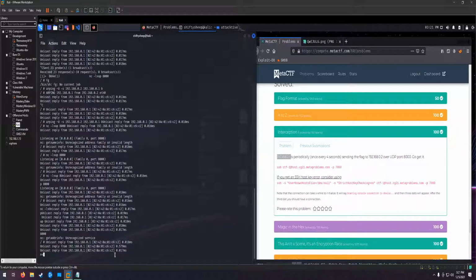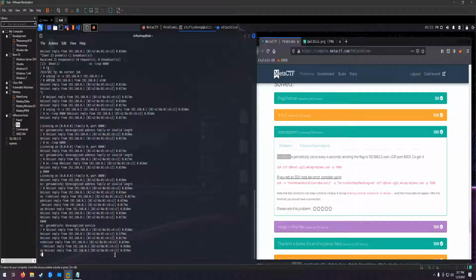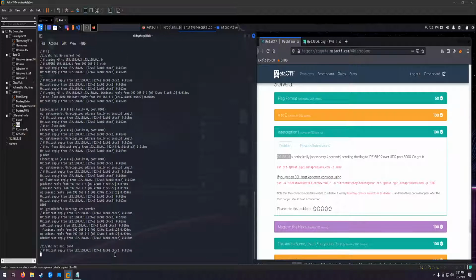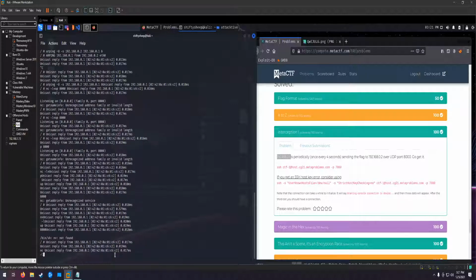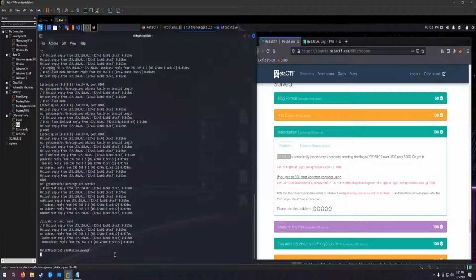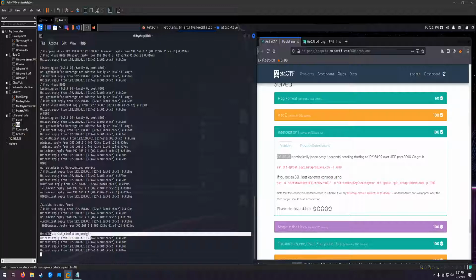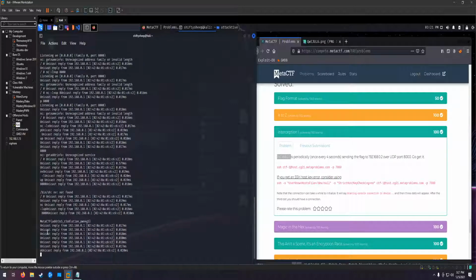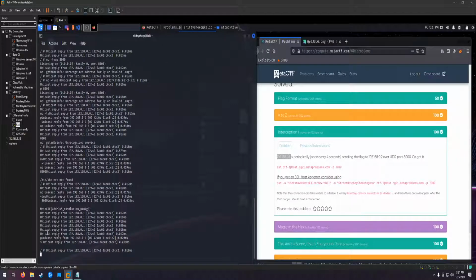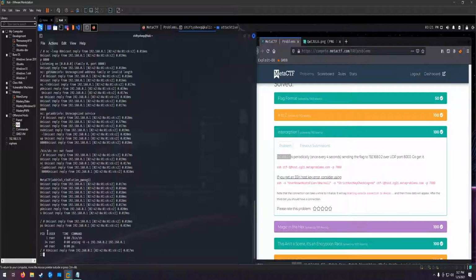Come on. nc -lup 8000. There we go, if I could just type correctly. And now we can kill our ARP ping.